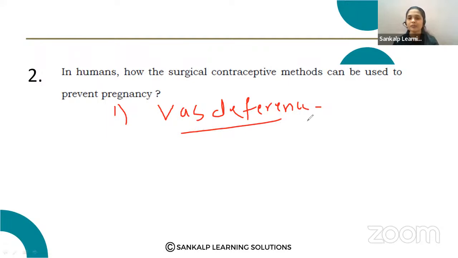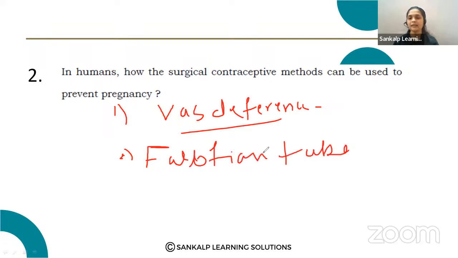If the vas deferens is blocked, there is no chance of transferring the sperms to the female reproductive structure. If the fallopian tube is blocked in the female, then there is no chance of the egg meeting the sperm.